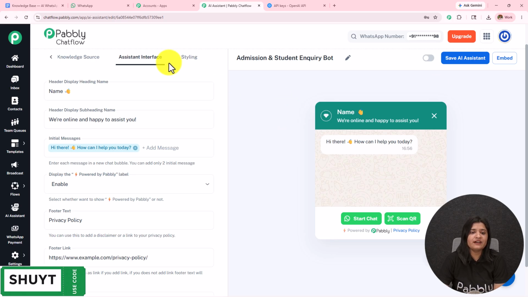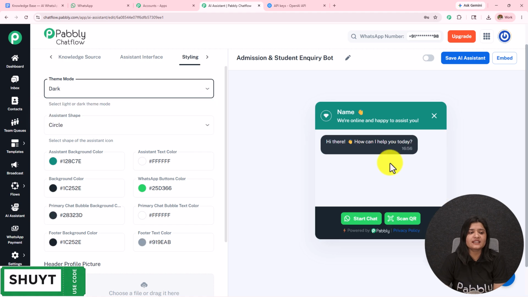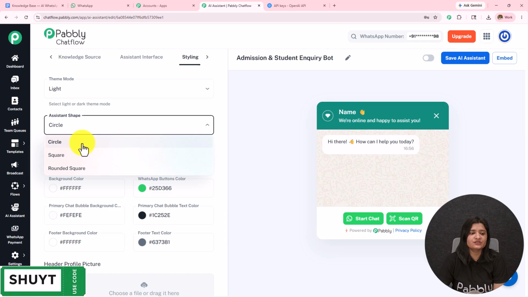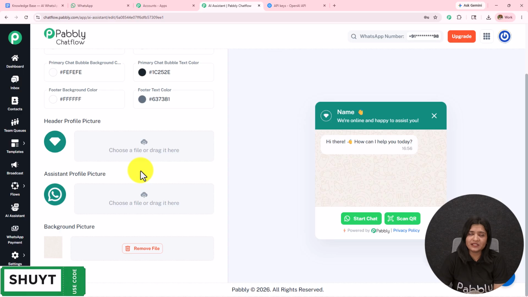Moving on towards the final part, here we have the styling. So the theme mode is light. You can select it as dark also. I am going to keep it as light only. Then we have this assistant shape. You can select circle, square, or rounded square. Then we have this assistant background color, text color, button color, chat bubble, text color. You can set this according to the requirement. I am going to keep it as default only.